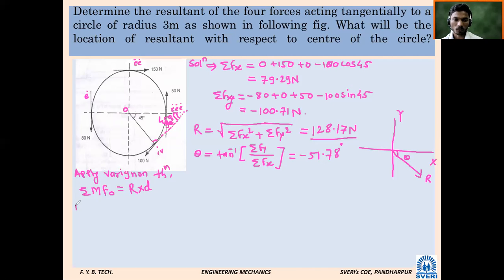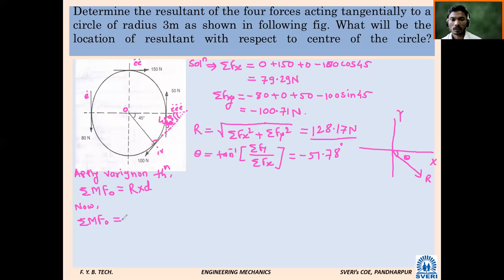So we calculate the summation of moments due to all forces at point O. It is not the case that only one component is to be considered; if a force has x and y components, we have to consider both. For example, the moment at point O due to force number 1, the 80 Newton force: is it clockwise or anti-clockwise?